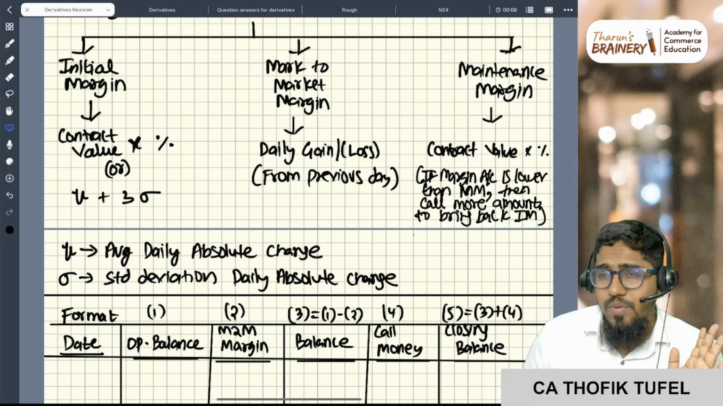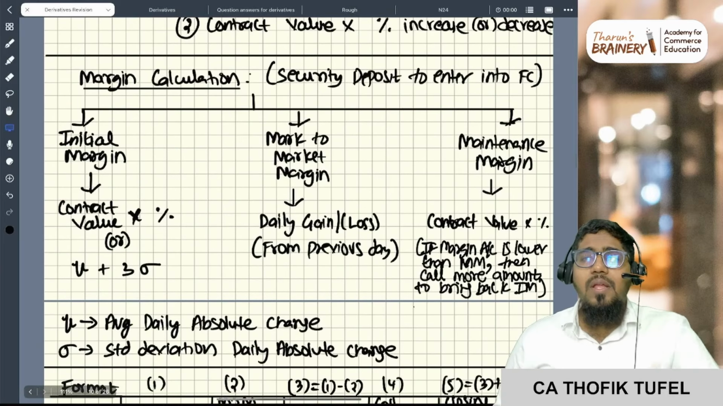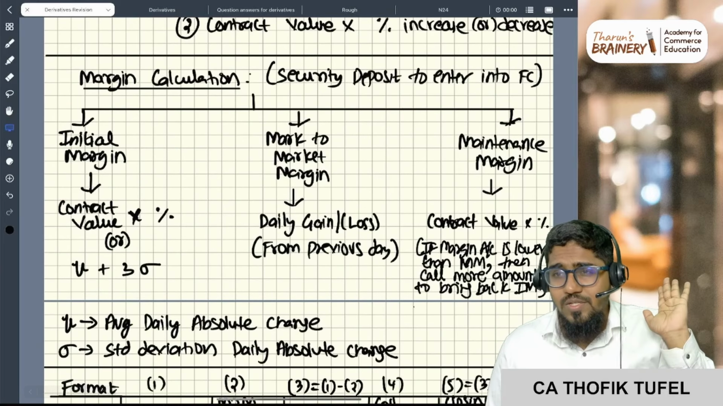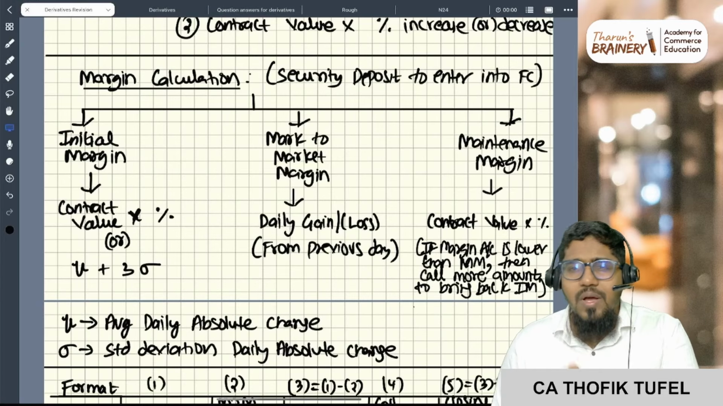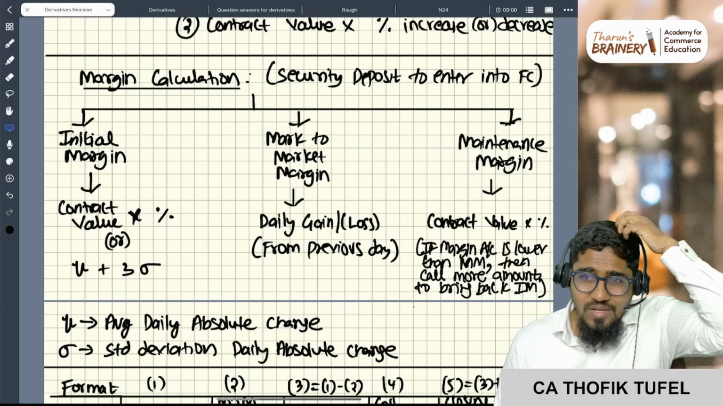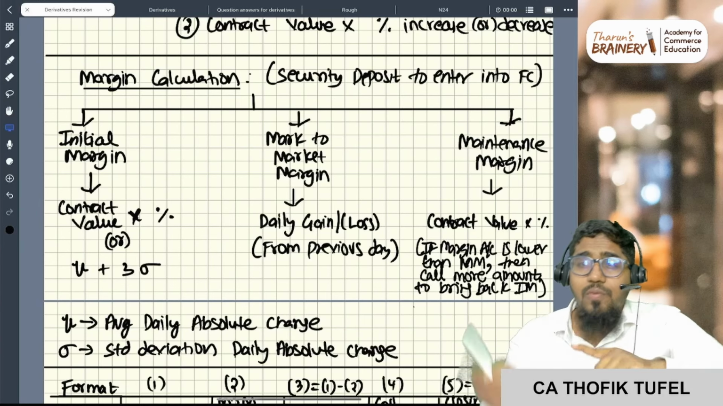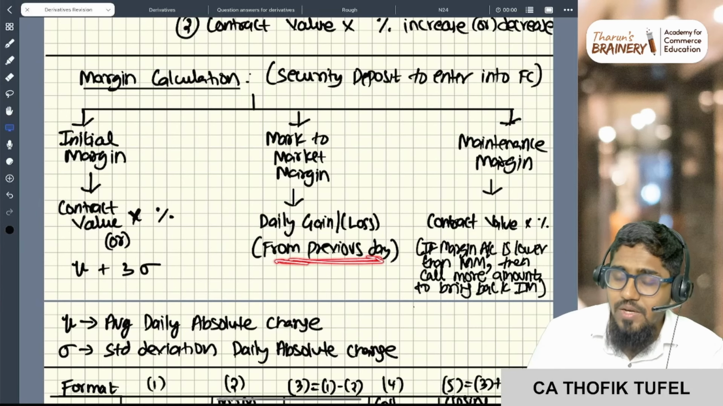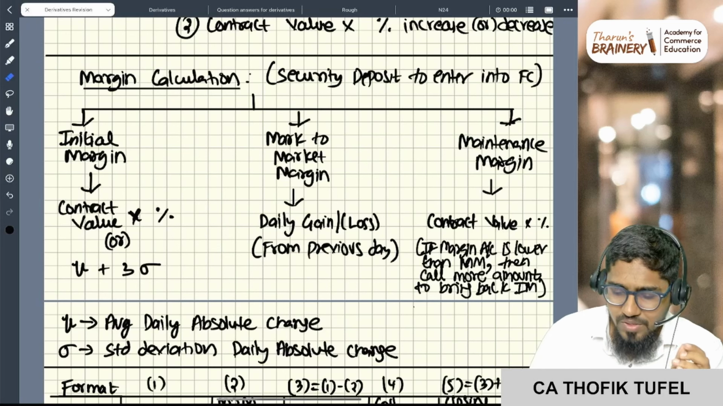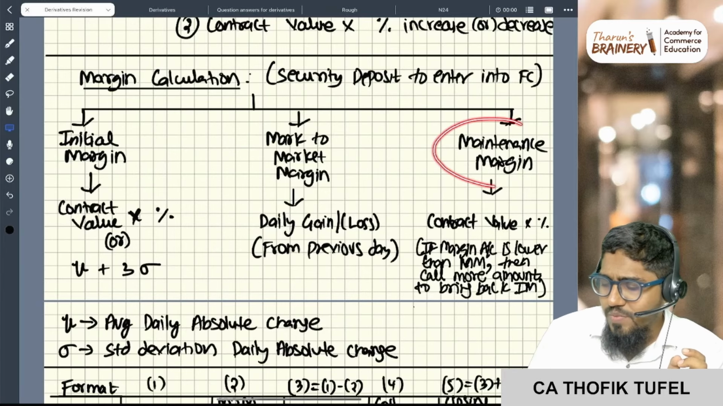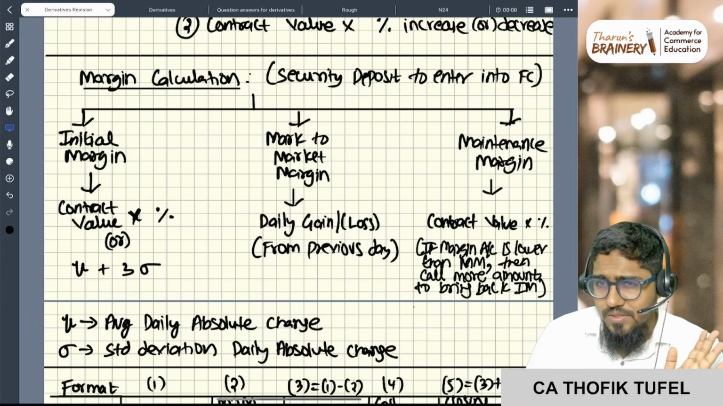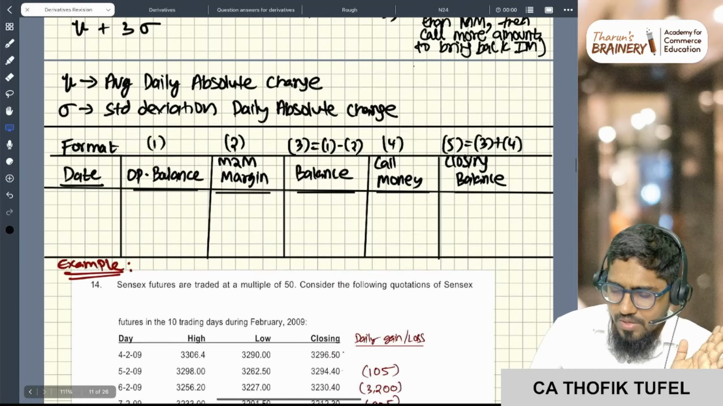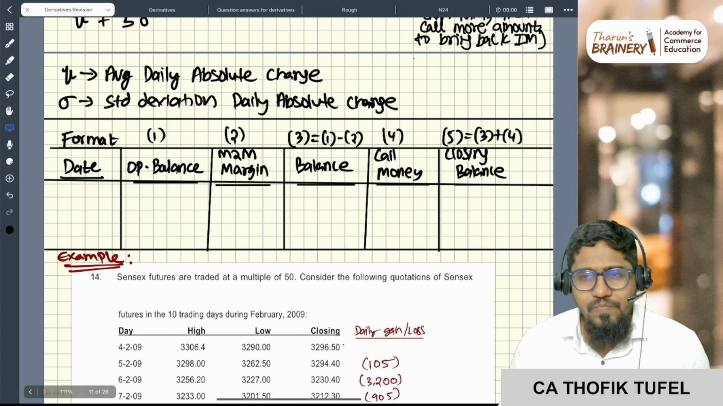So top up. Just remember, initial margin is contract value into percentage. If the percentage is not given, it is mean plus 3 into standard deviation. Mark to market margin is daily profit or loss. How to calculate it? Already that is given: the daily change in the futures price, and that too from the previous day, not from the starting, because it is daily. Next one, maintenance margin. It will be given in the question, or else some percentage will be given. That's it. Done. Now see, there is always a format.